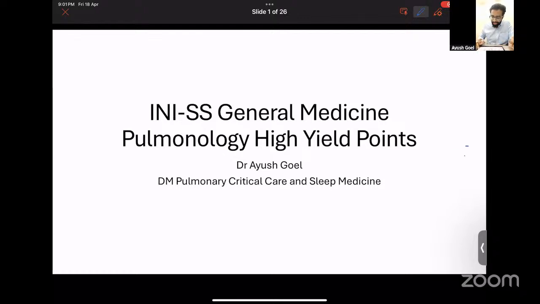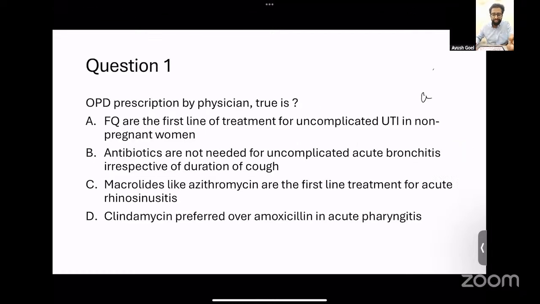Let us discuss the questions. So the first question that we had from a recall. Please understand, these are recall-based questions, so the framing of the questions as well as the options may differ from what you might have encountered in your exams. If you think there is any mistake, please let me know so that we can correct the questions. And if there are certain questions that I've missed, you can also type it in the chat box and we'll discuss these questions later on.